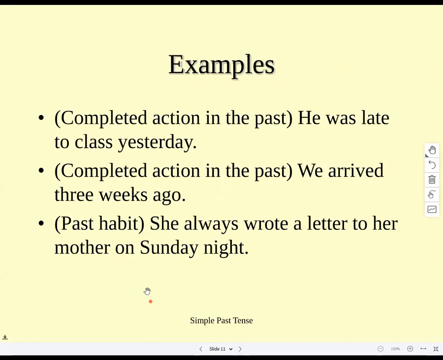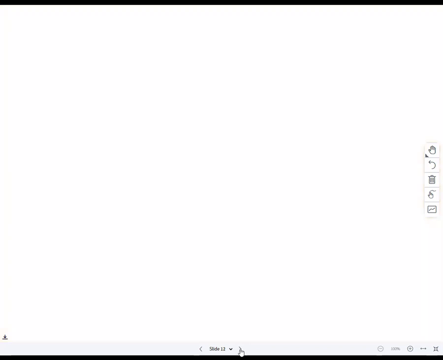Or in the future, let's say after the dates are completed, you can refer to this workshop in the past tense. You can say that I completed a 6-day workshop at the LMS provided by Allama Iqbal Open University. Then if we are referring to past habits, she always wrote a letter to her mother on Sunday night. Or you can say she always did this and ditched us at the parties. Or you can say that she always liked to eat her egg a little raw. So these are the situations in which you use simple past tense.